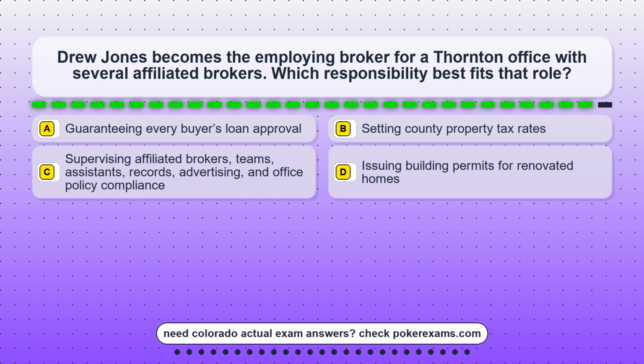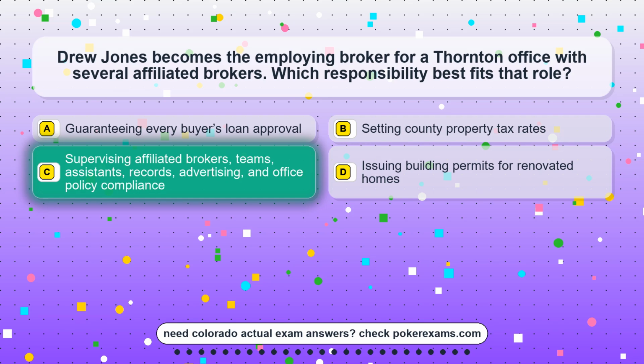Question 4. Drew Jones becomes the employing broker for a Thornton office with several affiliated brokers. Which responsibility best fits that role? Option A. Guaranteeing every buyer's loan approval. Option B is setting county property tax rates. Option C. Supervising affiliated brokers, teams, assistants, records, advertising, and office policy compliance. Option D. Issuing building permits for renovated homes.